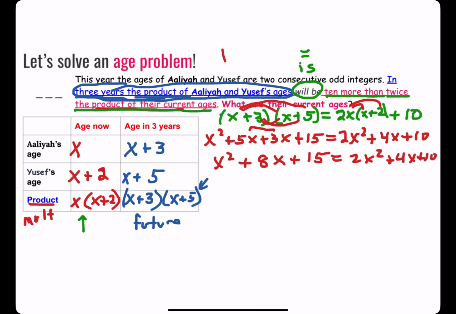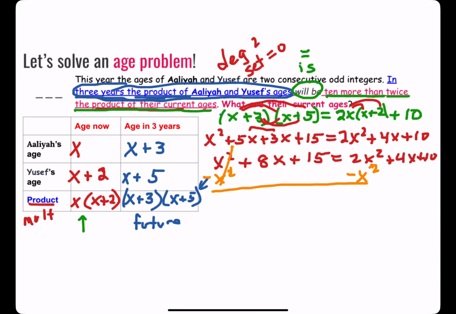Well, you see that I have a degree 2 equation to solve, and that means I have to set it equal to 0 using the zero property of multiplication. And the easiest side for me to clear out would be the left side, because I have the least x squareds here. If I subtract x squared from both sides of the equal sign, I'll still have a positive x squared here. And that will make it easier to factor.